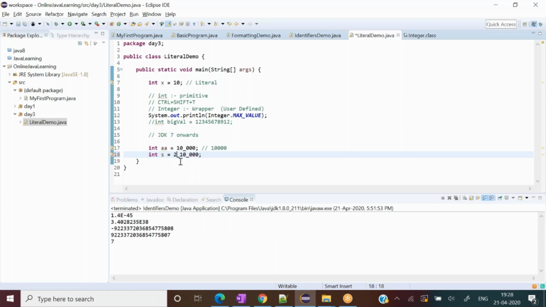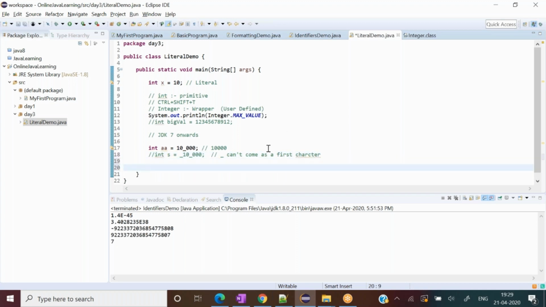So the first character cannot be an underscore. This is just an enhancement. If you wrote this line in a version lower than JDK 7, you might get a compile time error, but now they have introduced this, so I just update you line by line. So underscore can't come as the first character.